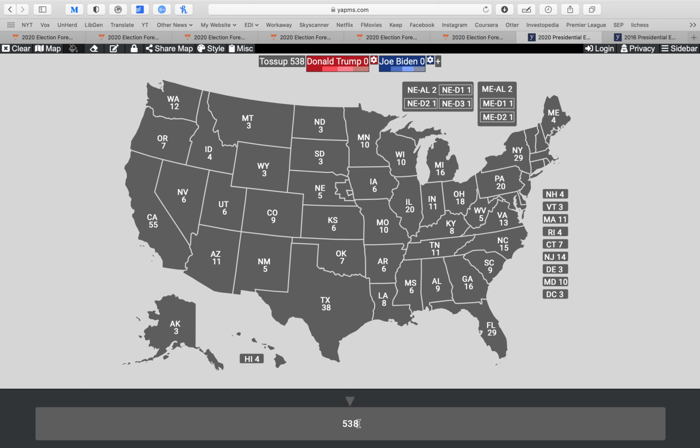You should note that this is actually an even number, which means there is a sort of disaster situation where each candidate achieves 269 votes and then it's a draw, but that's a whole other situation.